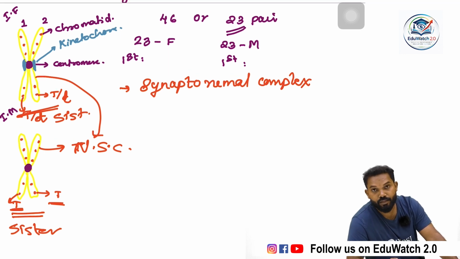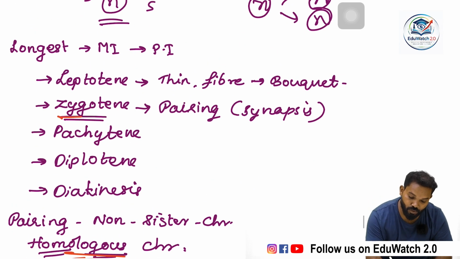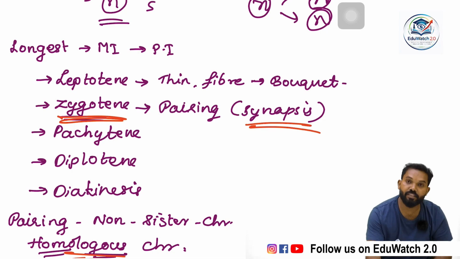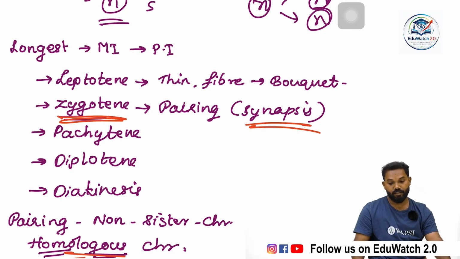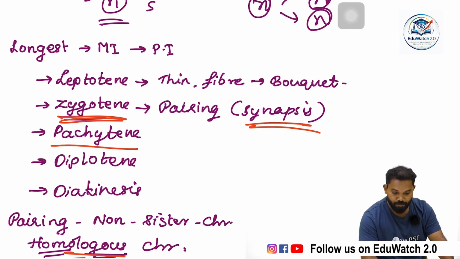Synapsis, the pairing of non-sister chromatids of two homologous chromosomes, also takes place in the zygotene stage. So zygotene is characterized by synapsis.